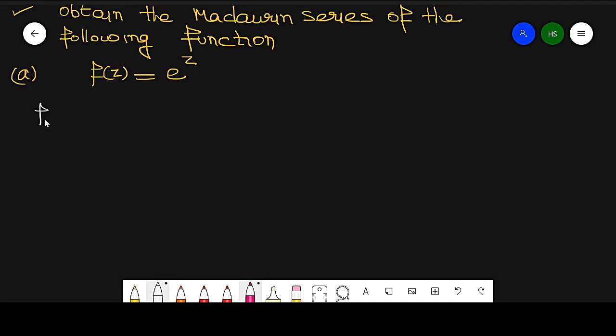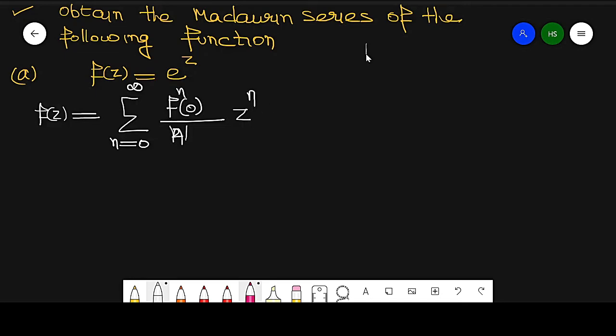The Maclaurin series is f of z equal to summation of n running from 0 to infinity of its nth derivative at 0 over n factorial into z raised to power n. Now find the derivative.